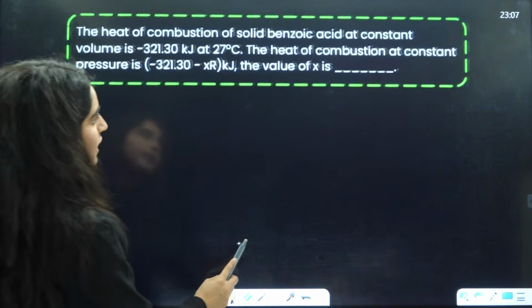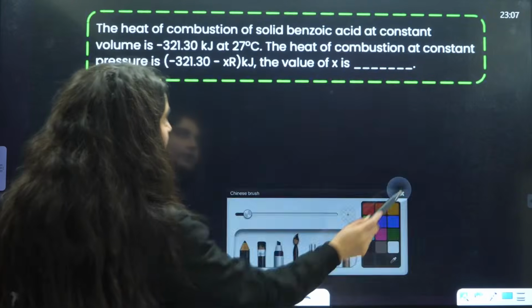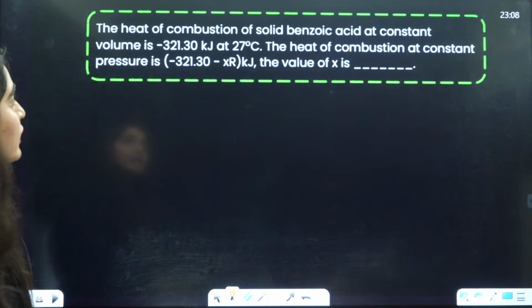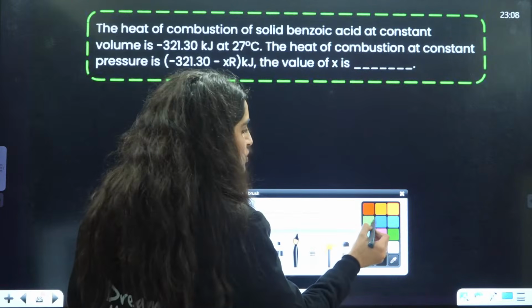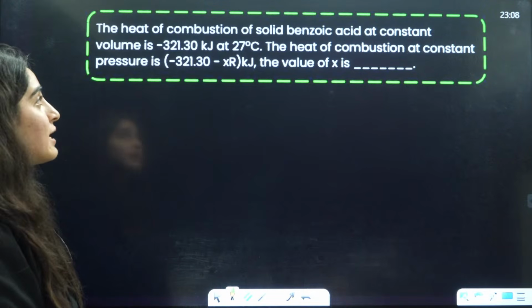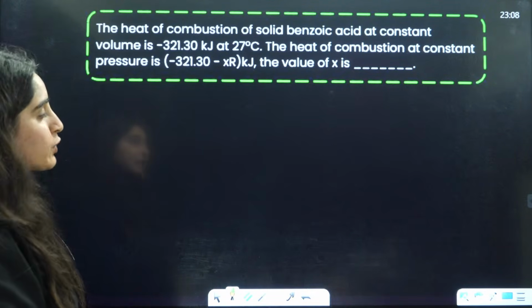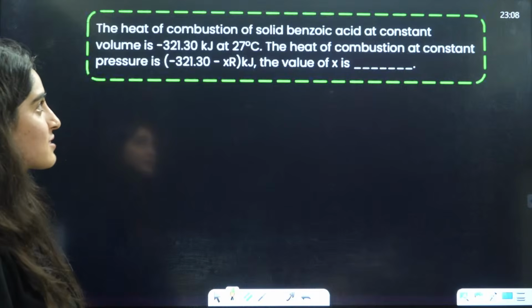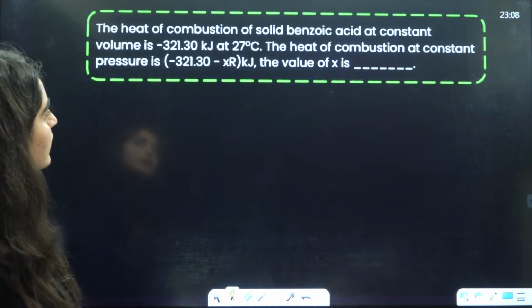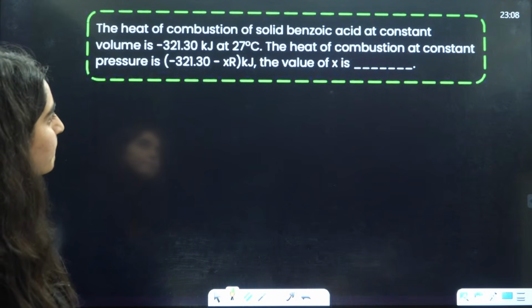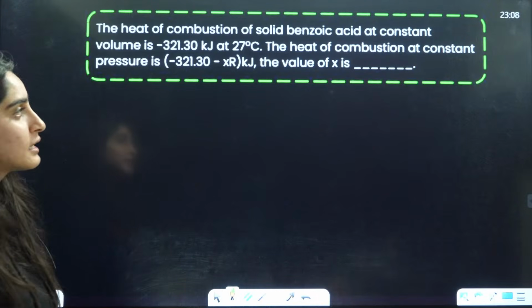Okay, next question: the heat of combustion. The heat of combustion of solid benzoic acid at constant volume is minus 321.30 kilojoule at 27 degrees Celsius. The heat of combustion at constant pressure is X, and they are asking you the value of X.